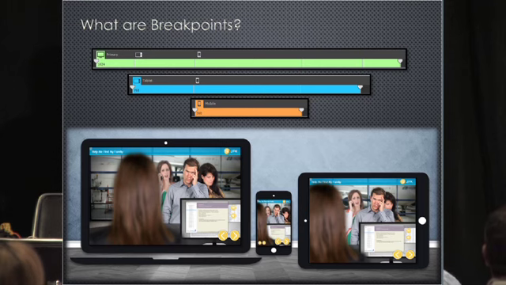The second one is the tablet view, which you can use for the vertical iPad or an Android device. And the third one is the mobile view. These are the default three sizes that Captivate gives you. But you don't have to stick to that. You can change it to suit your requirements.